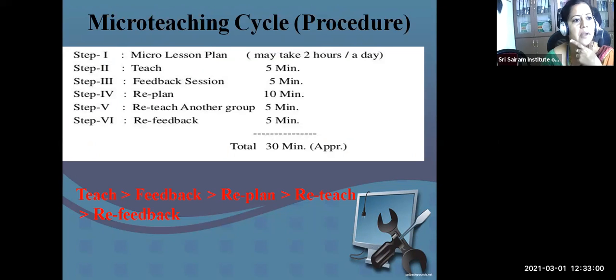So micro lesson plan, it can take 2 hours a day, teaching 5 minutes, feedback session 5 minutes, replan, reteach, re-feedback. So whatever I told, observe, plan, and act, the same thing is happening.